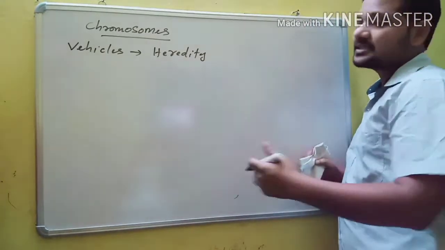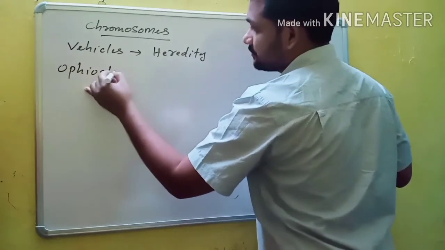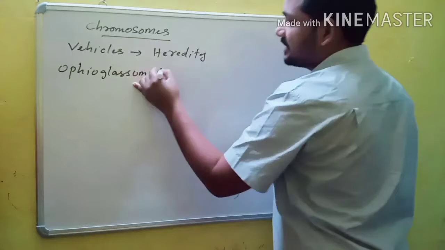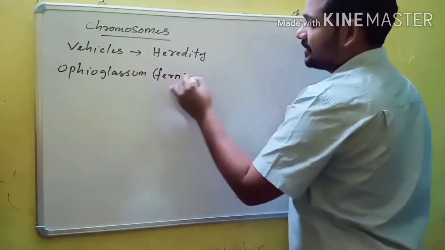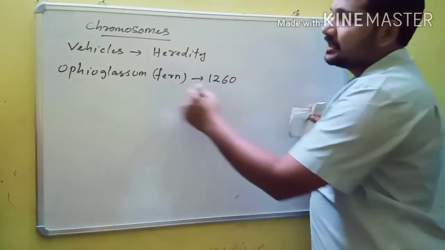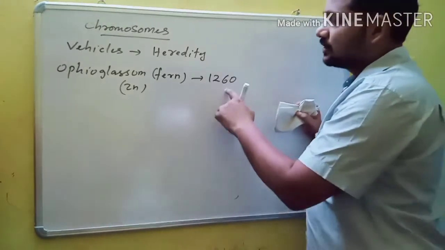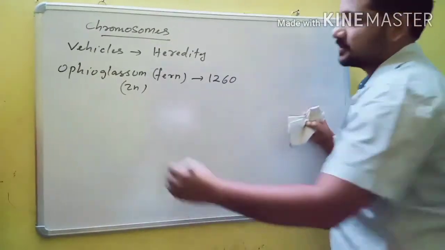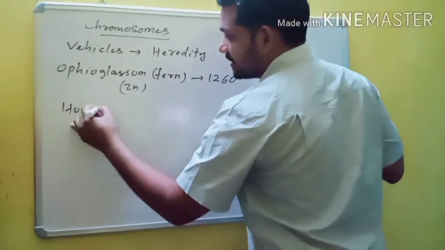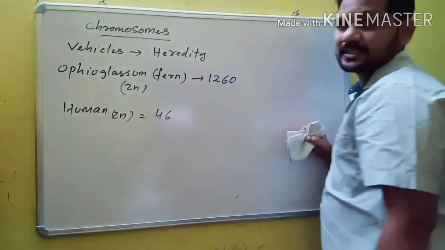And the largest number of chromosomes is present in Ophioglossum. Ophioglossum is a kind of fern, a pteridophyte, and it contains 1260 chromosomes in the diploid condition. Human beings are also diploid organisms, and in total they contain 46 chromosomes.